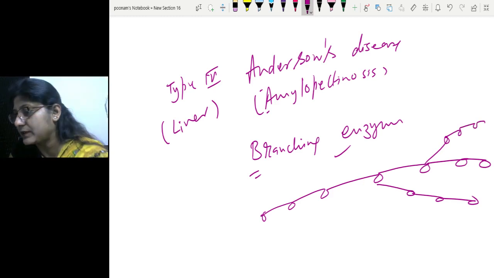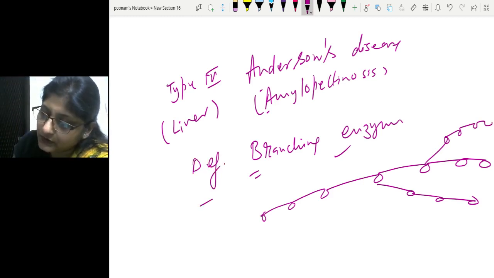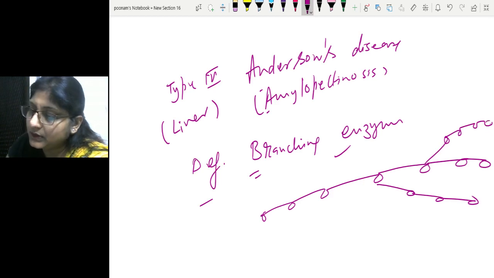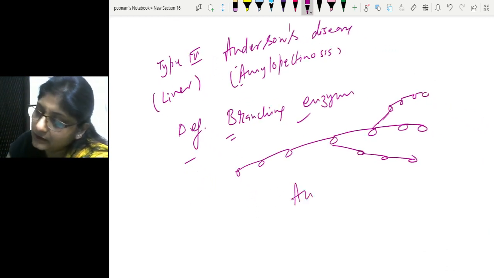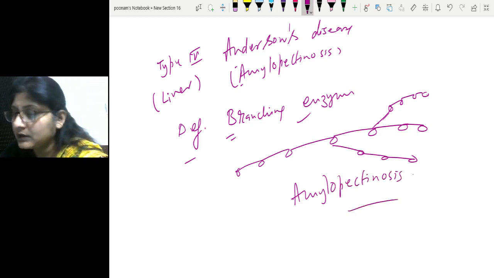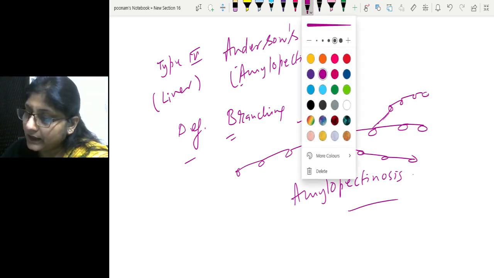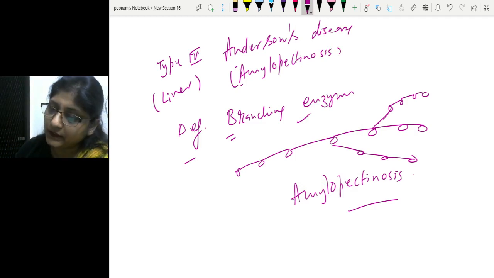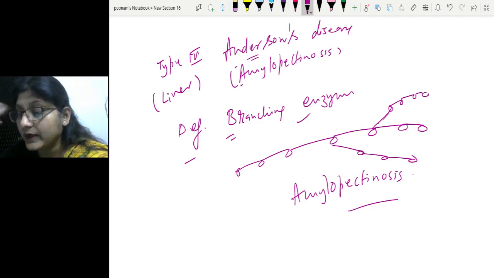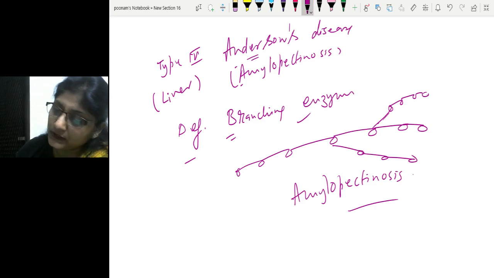See, the branching enzyme is not absolutely absent, it's only deficient. So branching will be there, but there will be less in number. So this is called amylopectin. This kind of material which is then formed is called amylopectin, and the accumulation of amylopectin in the cell will result in amylopectinosis. And obviously the normal glycogen structure is affected, so the glycogen metabolism will not be normal, and early tiredness during exercise and mild hypoglycemia will be the presenting feature. And if this kind of material is accumulated, that can be seen in liver biopsy, where the glycogen with less number of branching is seen to be present.